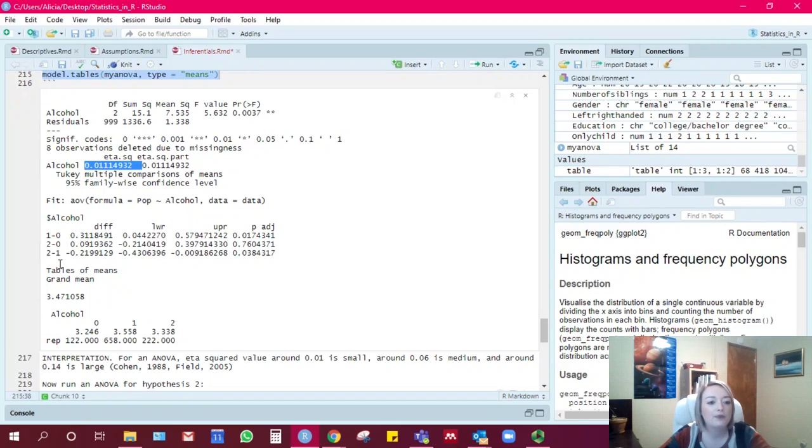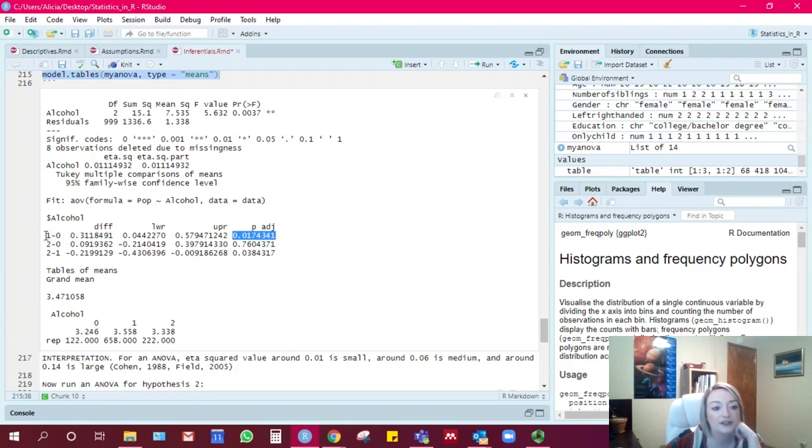And then we have our post hoc test, our Tukey's post hoc test. So this shows us which groups are different from other groups. So one is for social drinkers and 0 is never drinkers. So this is positive. So social drinkers like pop more than non-drinkers, and this is significant because P is less than 0.05.